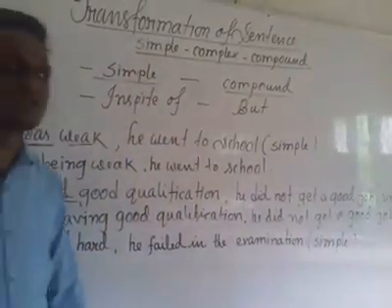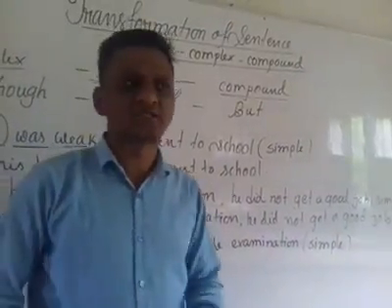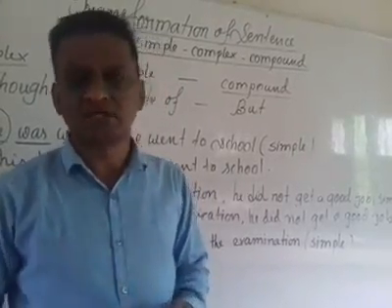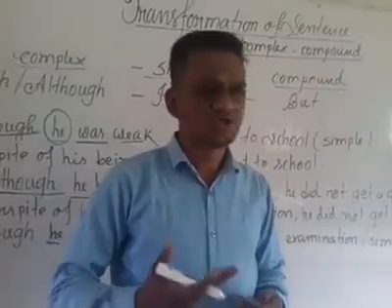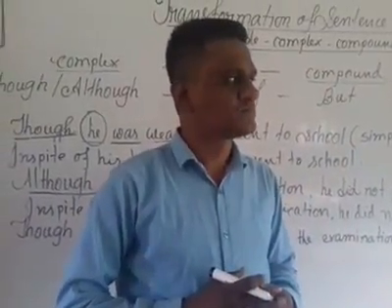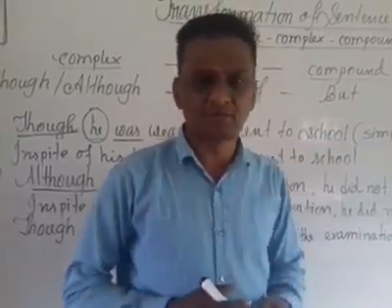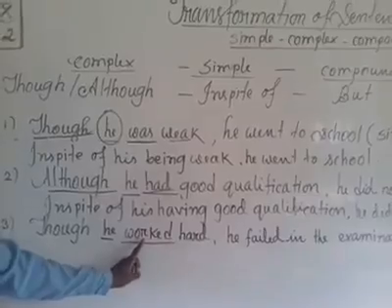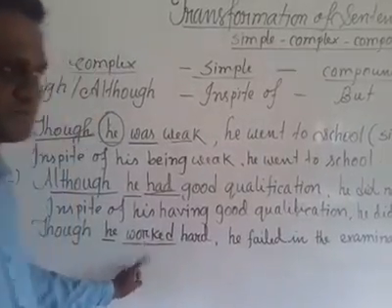So dear students, I have changed complex to simple by using to be verb, and by using have verb. Now I am going to change by using main verb.